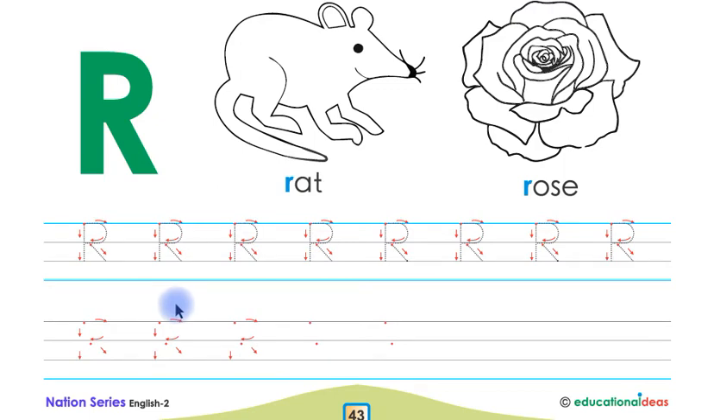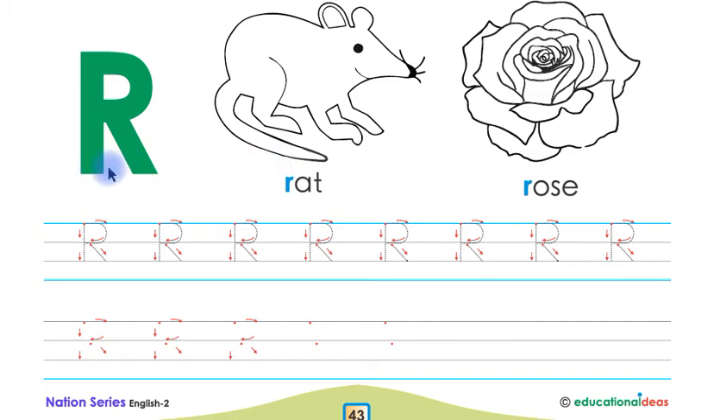Look at this, children. Now this is rat and this is rose. Listen again, children. Rat, rose. Children, the beginning sound of rat and rose is r. Listen again, children. The beginning sound of rat and rose is r.